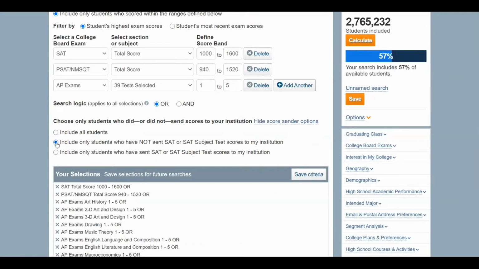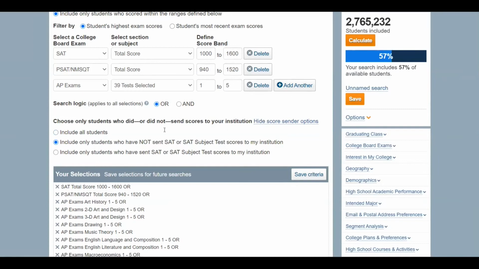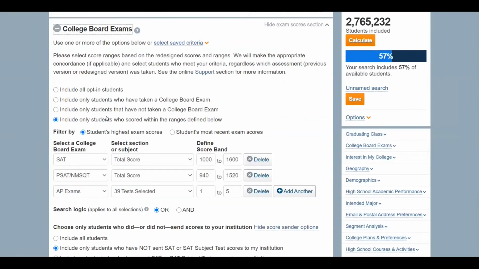You have the ability to remove your score senders, so any students who have already sent SAT scores to your institution can be removed from your search. While the majority of students in the database do have a test score on file, keep in mind that this database is dynamic. New students and new data points are indexed to Search weekly. So if a student doesn't meet your score criteria today, they may meet your score criteria next week. So as Mark mentioned earlier, it's important to come back to the database regularly.